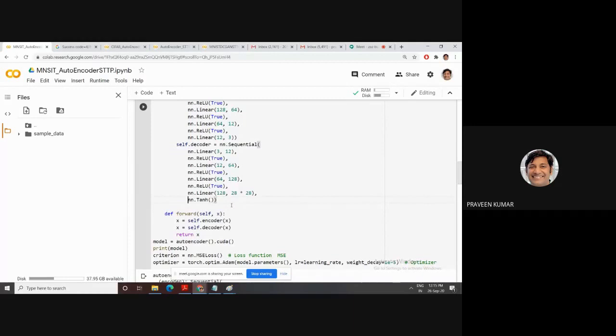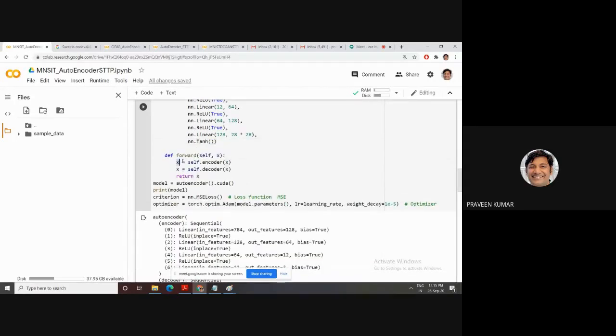So this has an encoder architecture and a decoder architecture. First we compress this data into 3, then decompress it, meaning we perform the decoder concept. The encoder means to compress your data and the decoder means to uncompress it. Then forward, this method is automatically called.